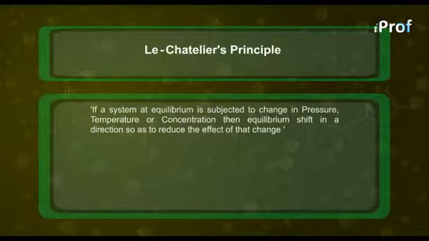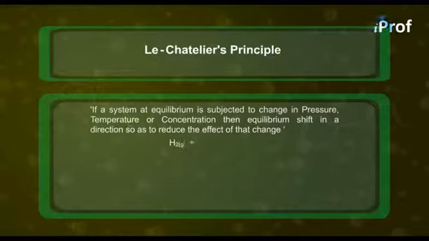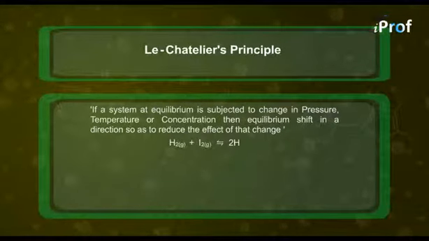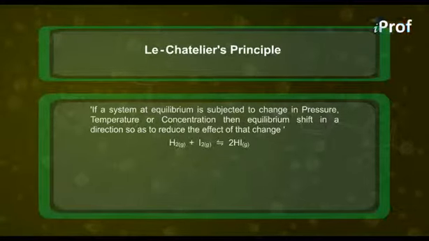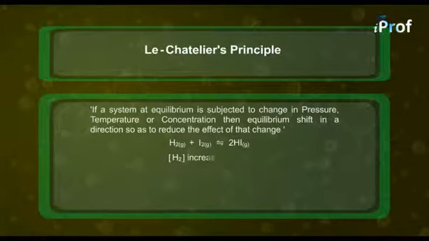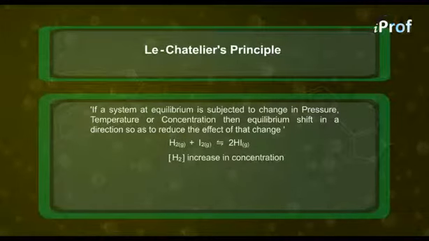For example, if you have a reaction H2 plus I2 equilibrium 2HI, a gaseous reaction. And now suppose we increase the concentration of hydrogen at this equilibrium.